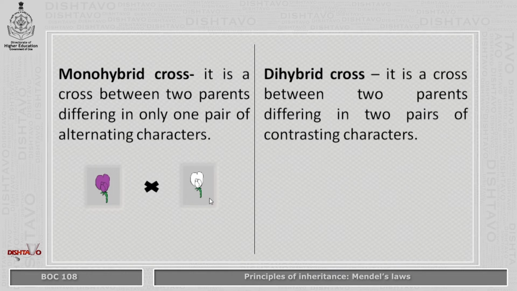A dihybrid cross is a cross between two parents differing in two pairs of contrasting characters. For example, the height of the plant, which is tall, and the color of the flower, which is purple, crossed with the height of the plant, which is short, and the color of the flower, which is white.